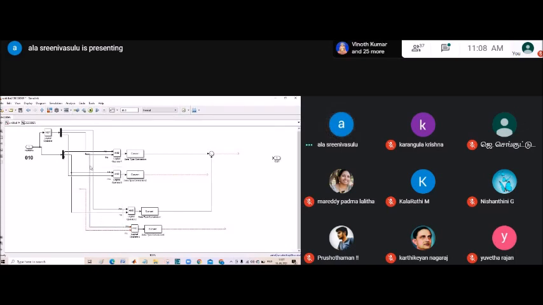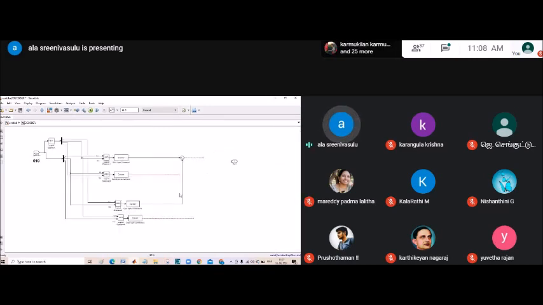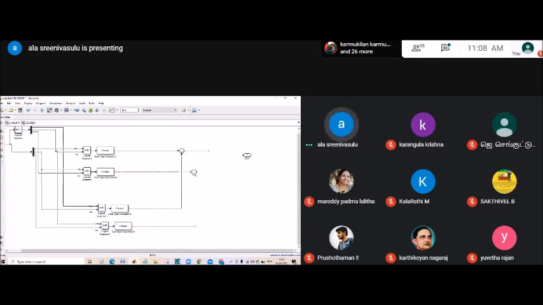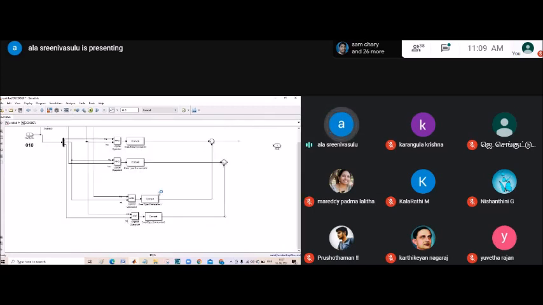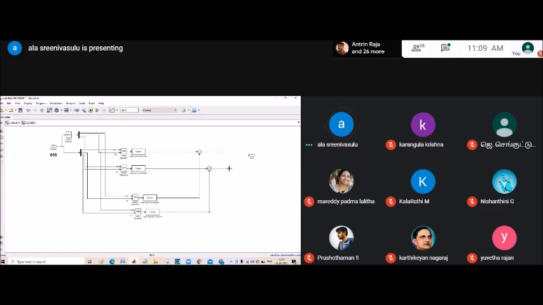HB bar and HC. Then again here you need to take one more combination block, connect here and connect here. From here you will get 1 and here you will get 0. So positive 1, minus 1, positive 1.